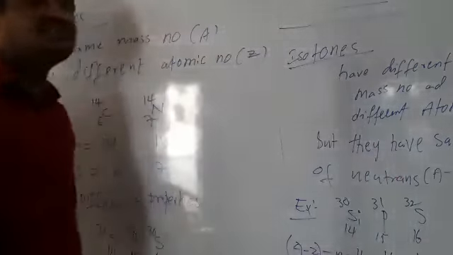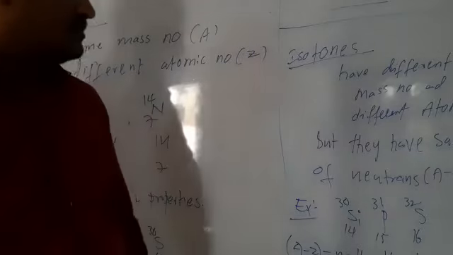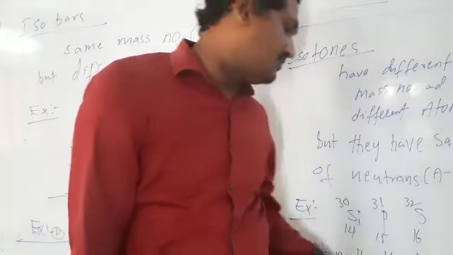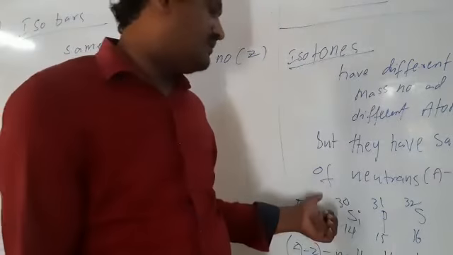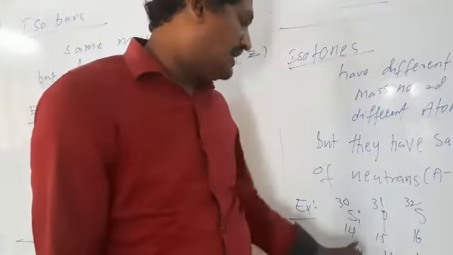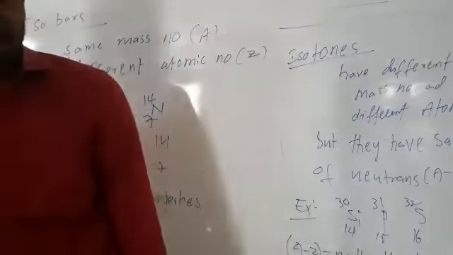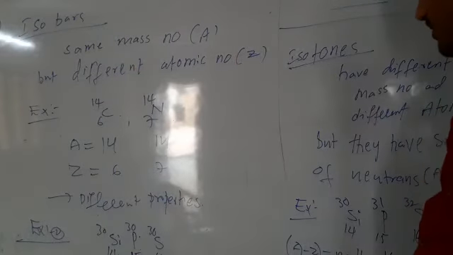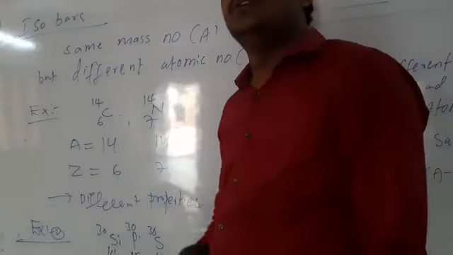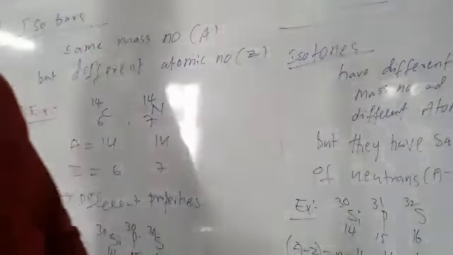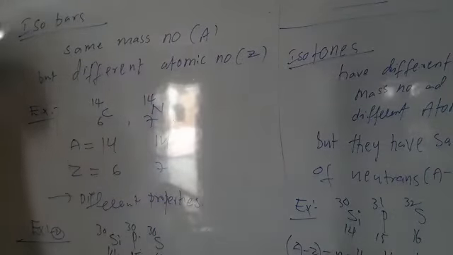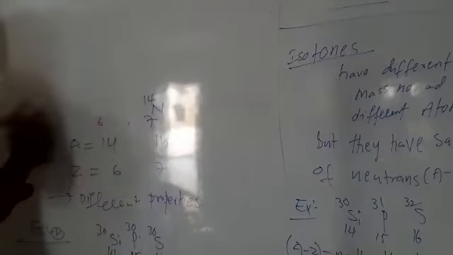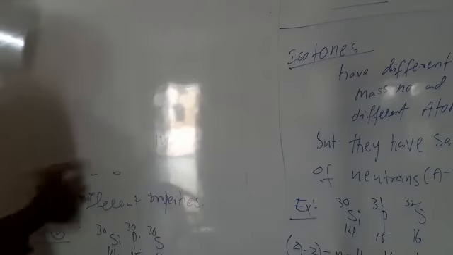So the species which have same A minus Z value, meaning number of neutrons are same, but they have different mass number and different atomic number. So these isotones have different physical and chemical properties. These are about isotones, isotopes, and isobars.